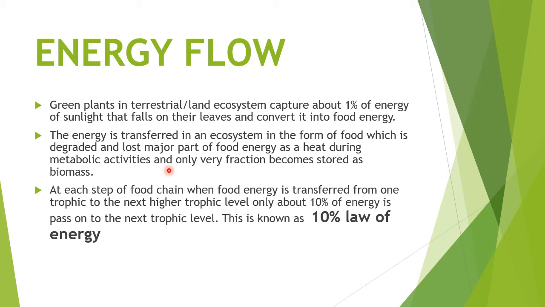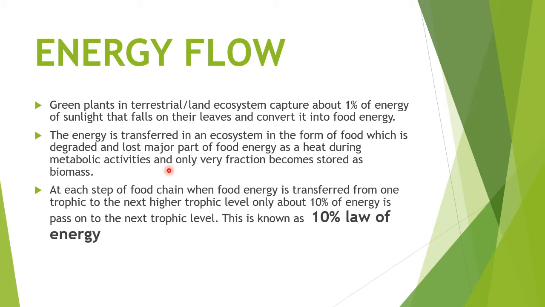But before transferring, the plant itself is using the energy for its own metabolic activities. For example, for its respiration, for its digestion, for growth and the development of the plant. And after that, a very small fraction of energy will be stored as the biomass, and that will transfer to the next organism of the food chain.